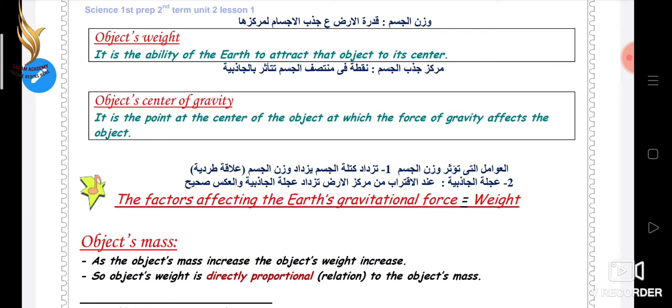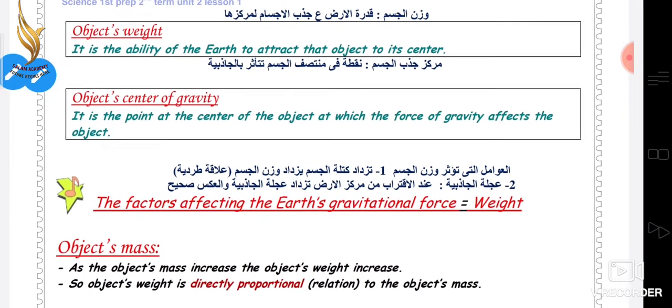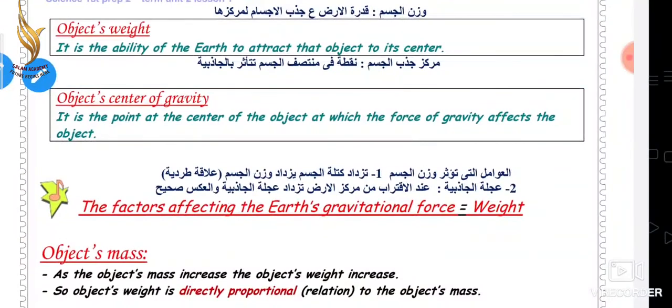So now, do you know why you weigh less on the moon? This is because gravitational force is directly proportional to the mass of an object. The greater the mass, the greater will be the gravitational force. So on the moon, the gravitational force is small, so you weigh less on the moon.